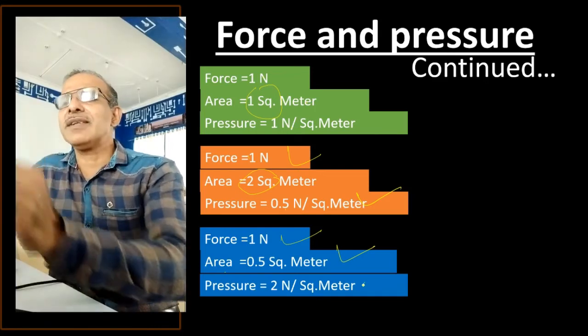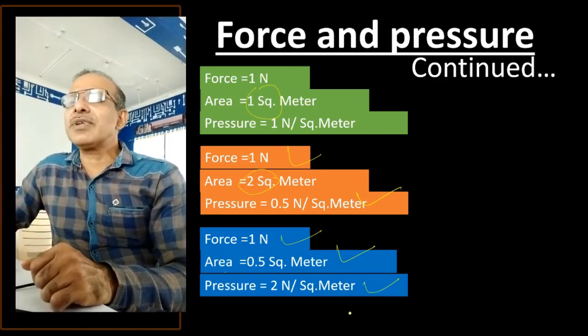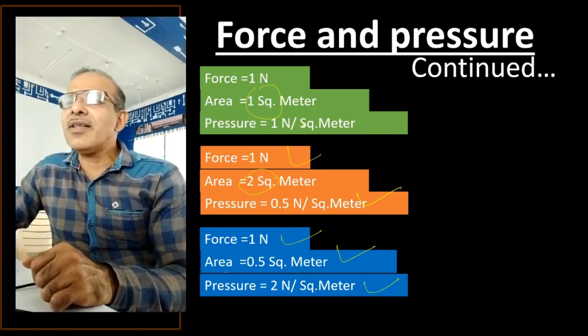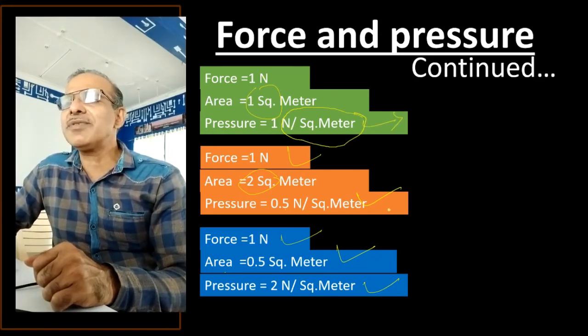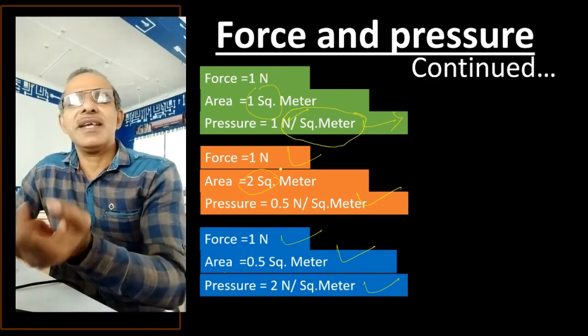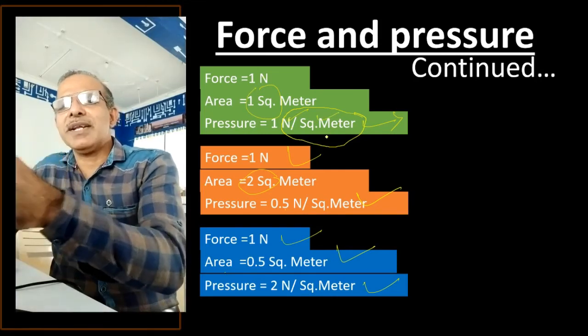So point number 1 is we have to remember that in all the answers we are just referring Newton per square meter. And what is that Newton? Force. What is per square meter? Area. Right? Force per area.